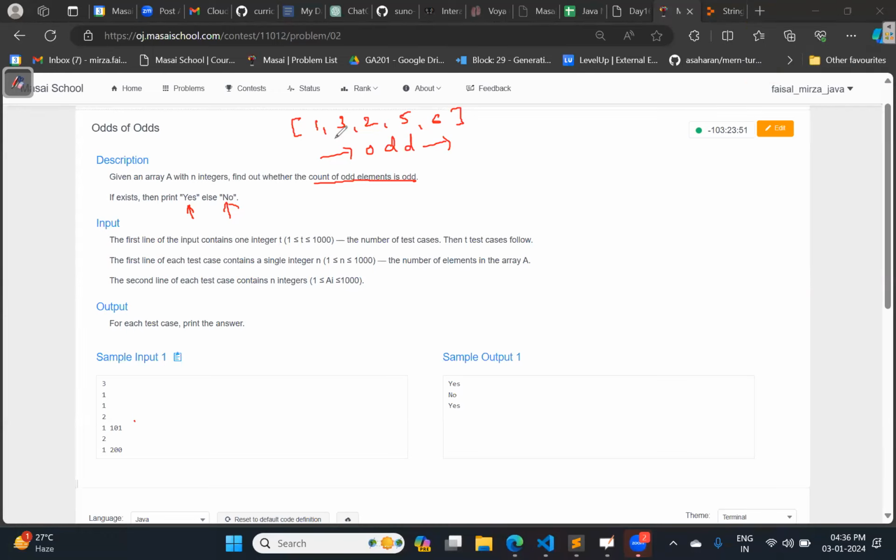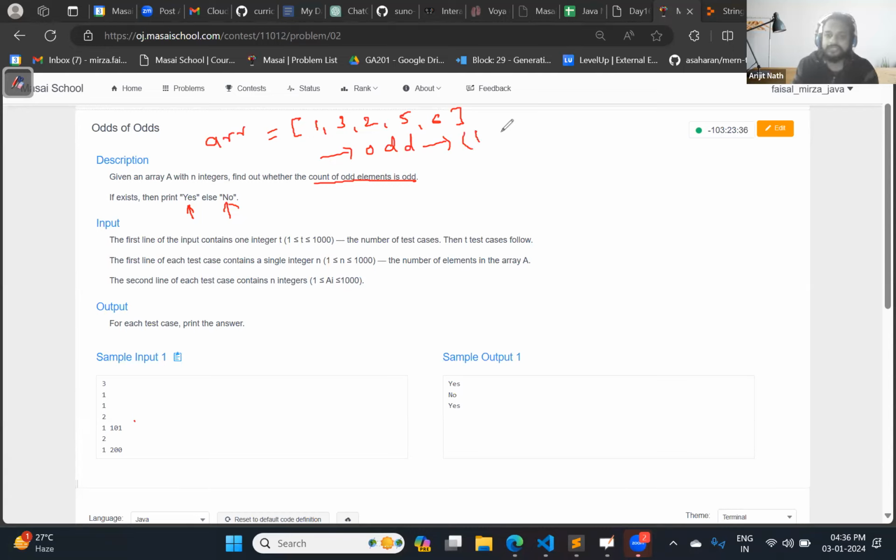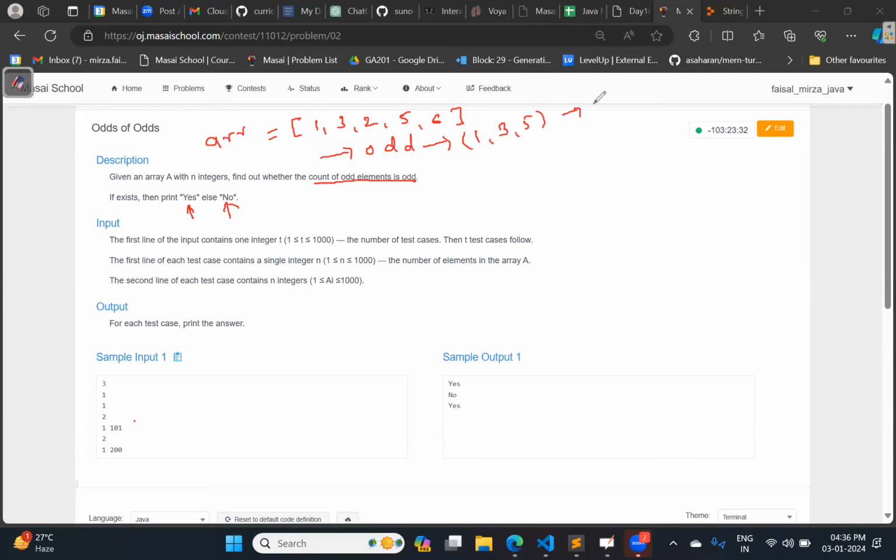Okay. So for example, this is our array. So first we need to find out how many odd elements are there, right? So tell me how many odd elements are there? There are three odd numbers, sir. One, three, five. So total three elements which are odd.